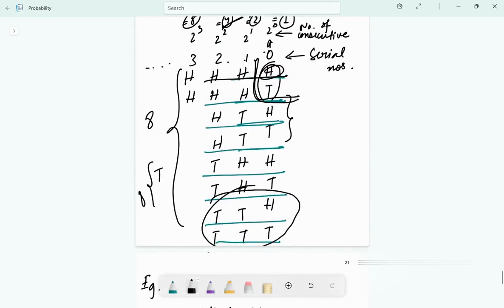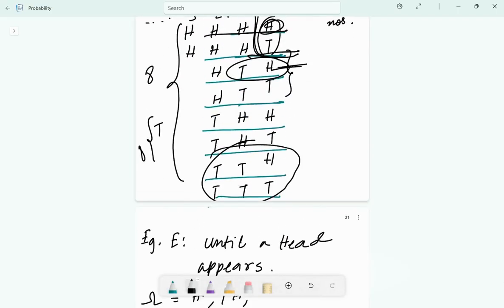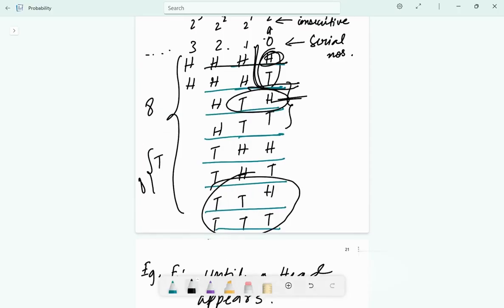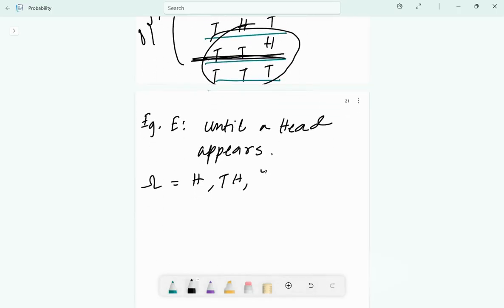Then for the next one, for twice, it is TH here. We are getting a head, and we'll stop here. TH. Then for the third term, what will we take? We need one H to stop it. It will be TTH, only one head to stop it. T, T, H.